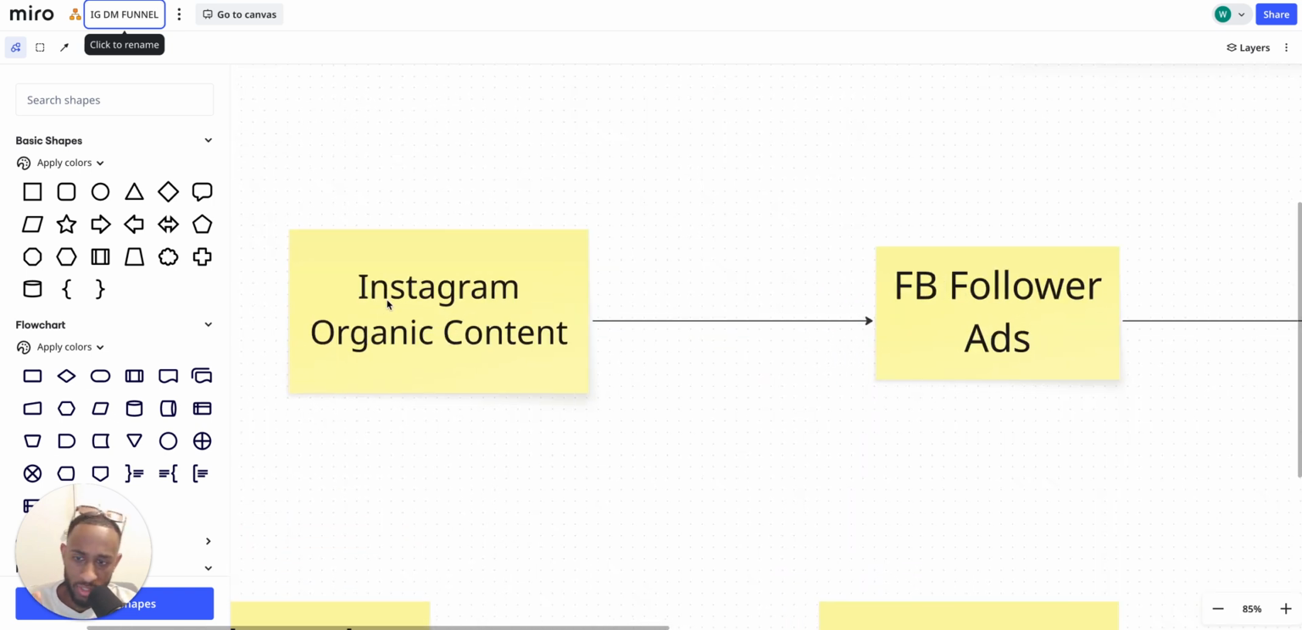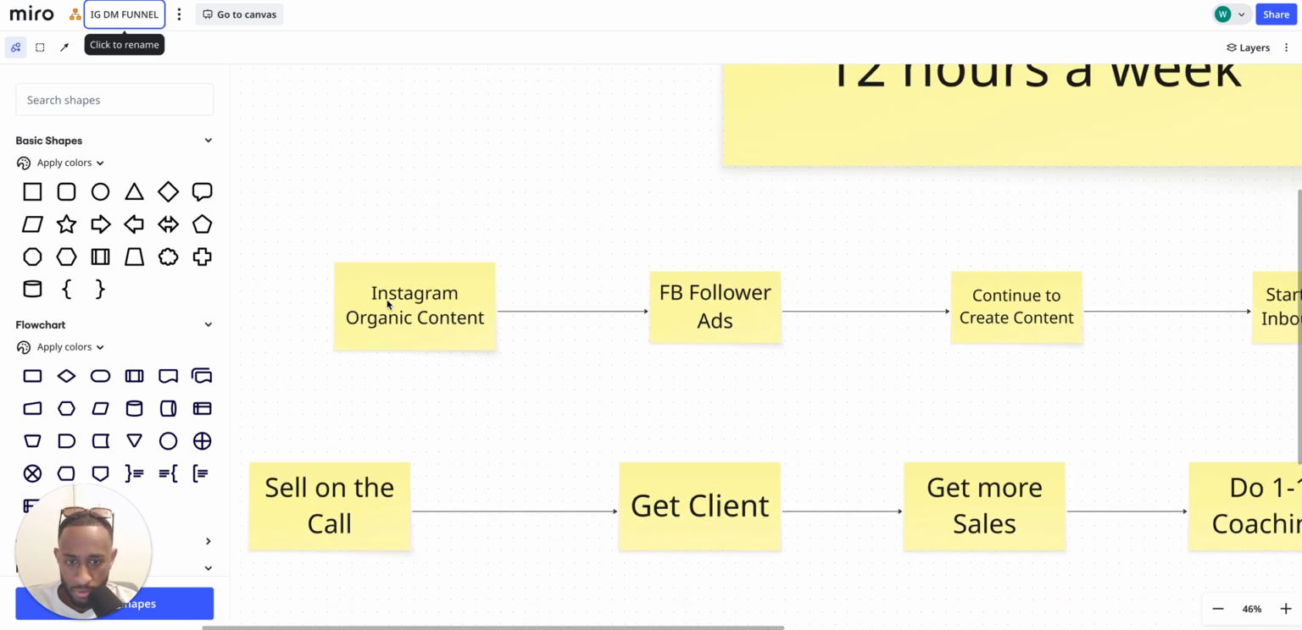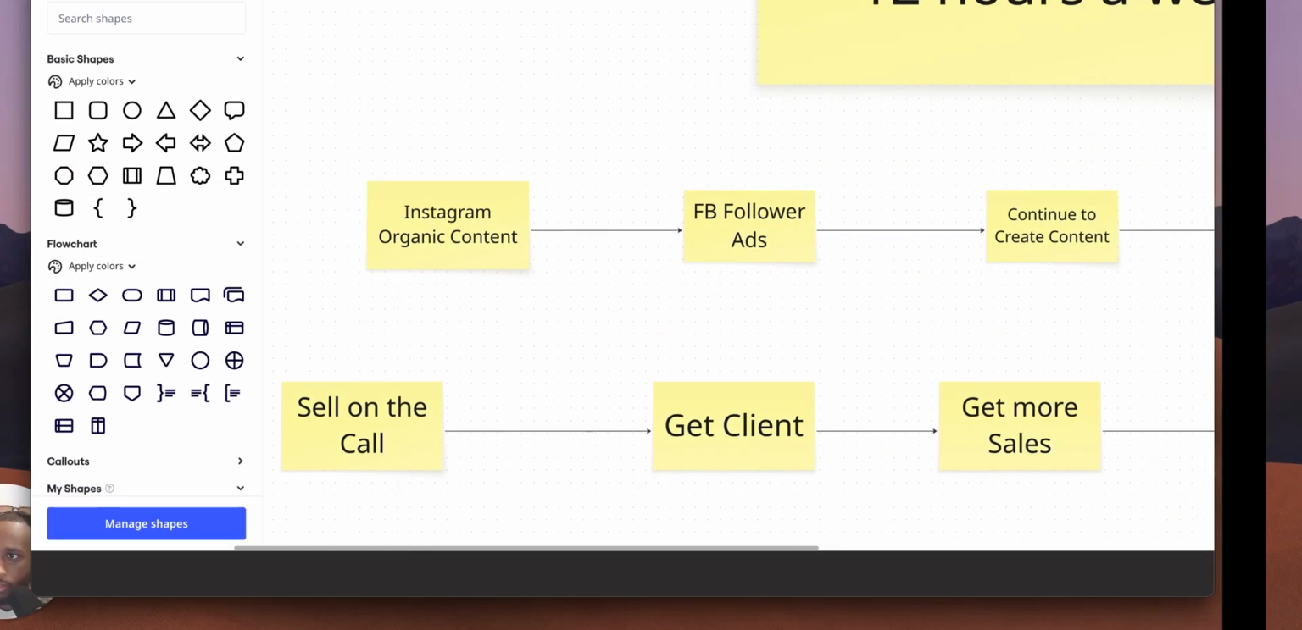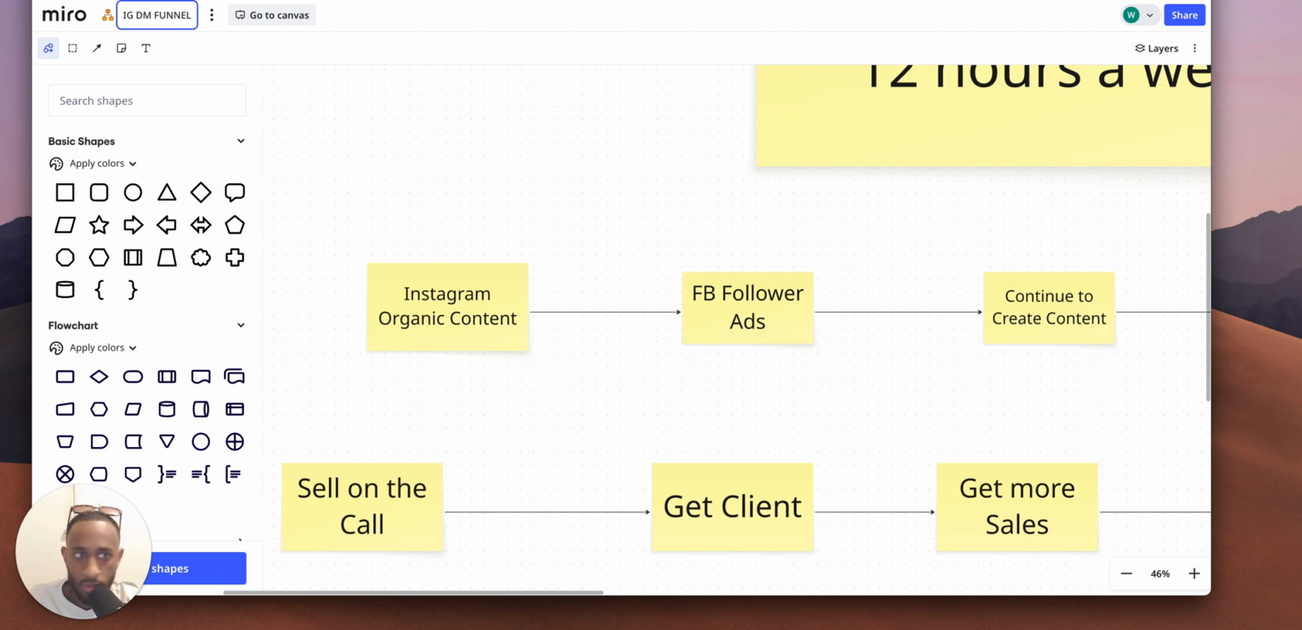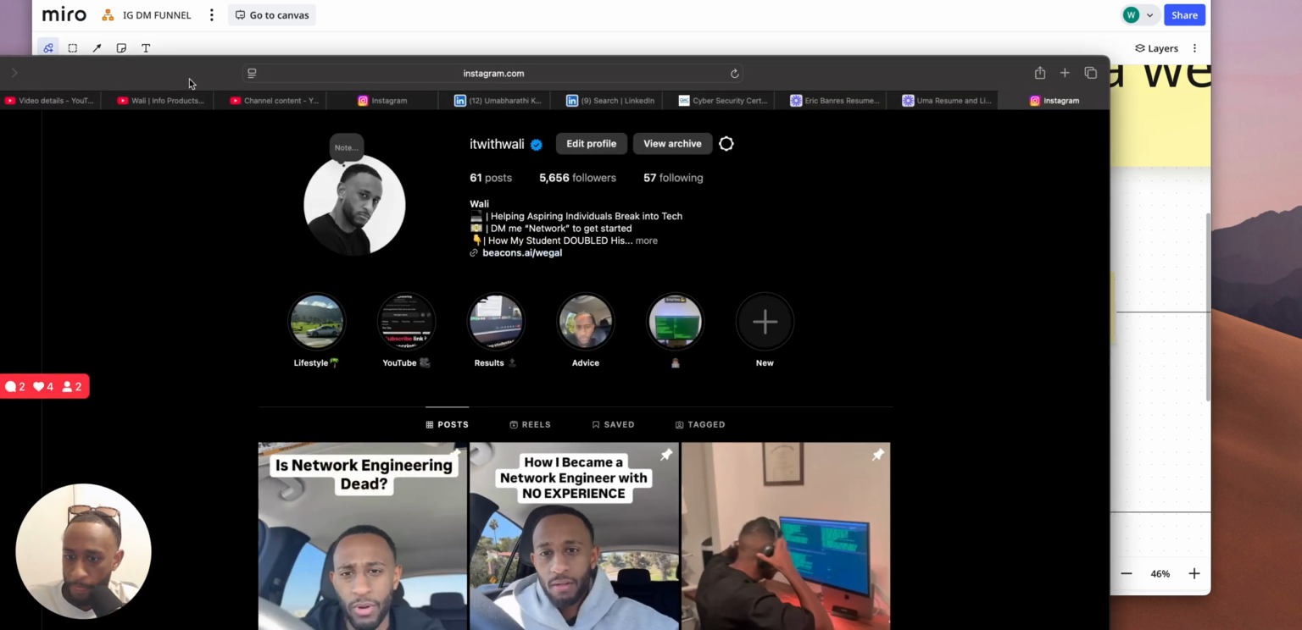So as you can see here, it all starts off with Instagram organic content, right? Very simple, very, very simple. All I'm doing is posting Instagram reels and Instagram posts on my channel. And I can actually show you my Instagram account right now. So let me pull this up real quick. So this is my Instagram. Let me just zoom this out. So this is my Instagram right here.